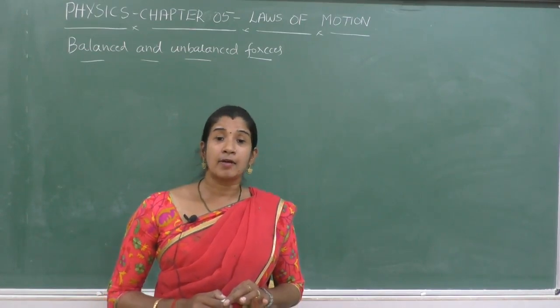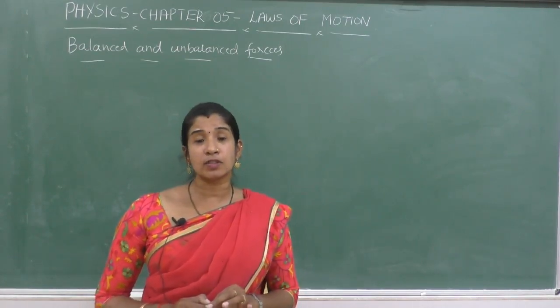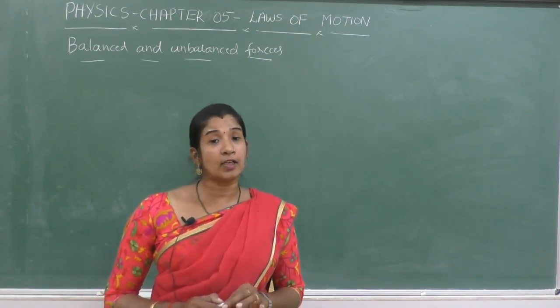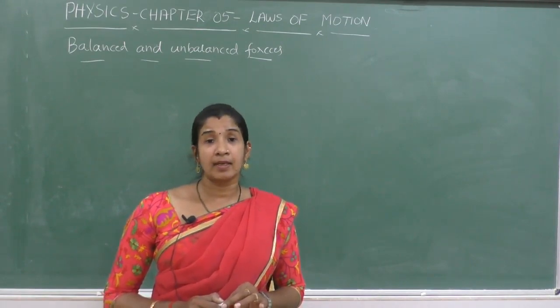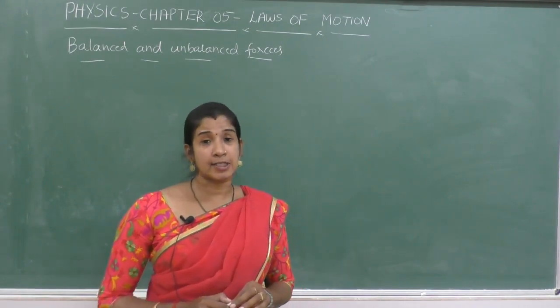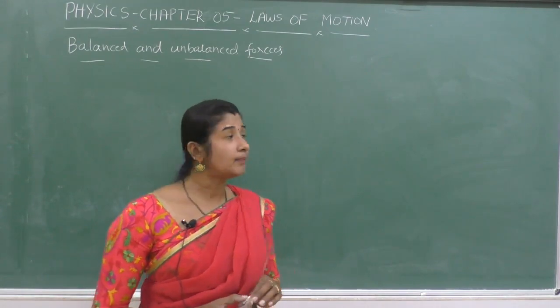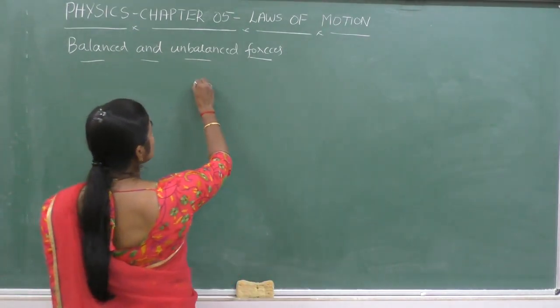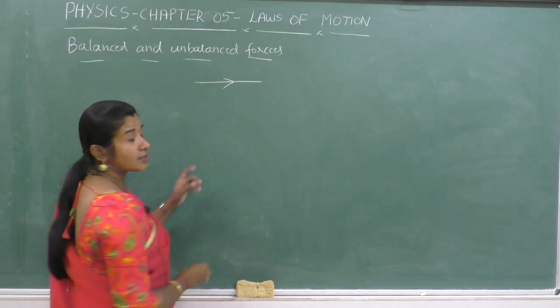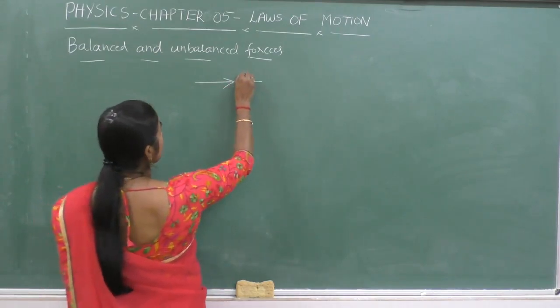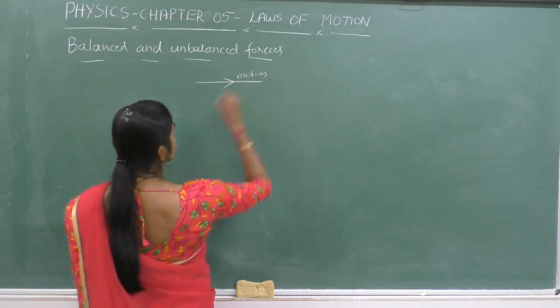It means that whenever we apply a force on an object, its velocity changes. But it depends on the direction. For example, an object is moving in this direction. This is the direction of motion of the object.